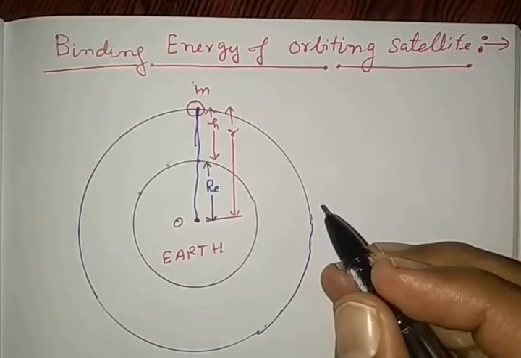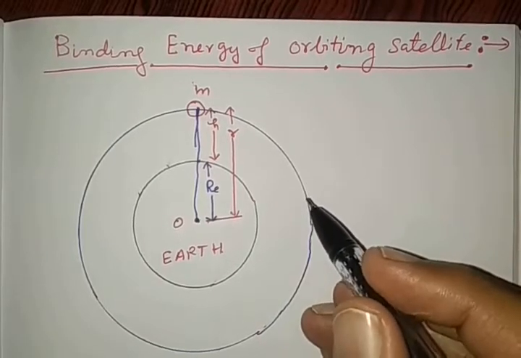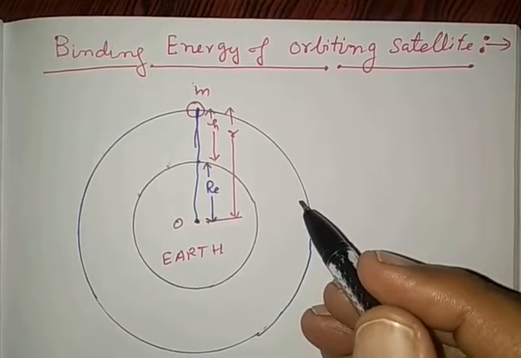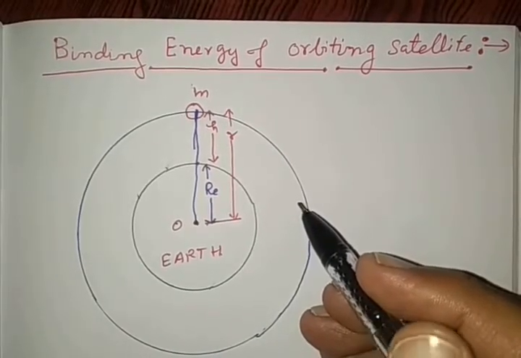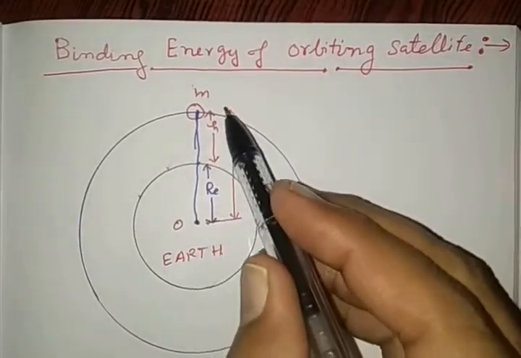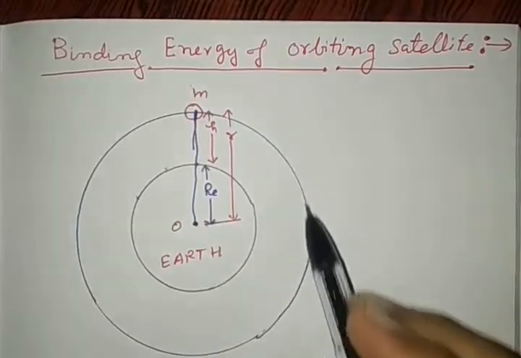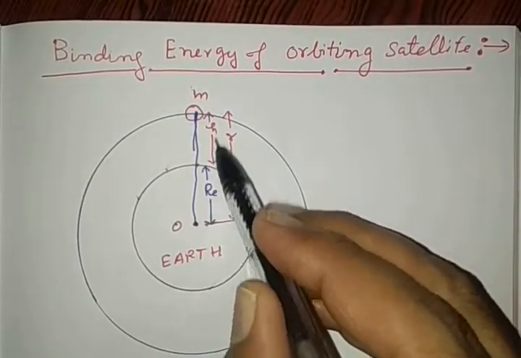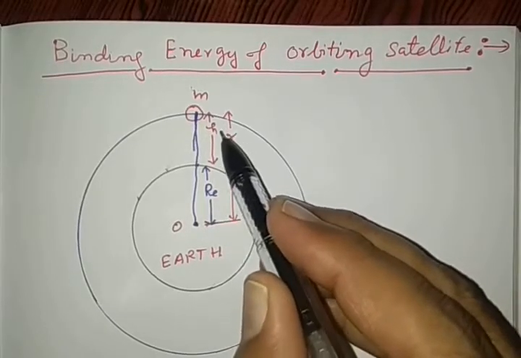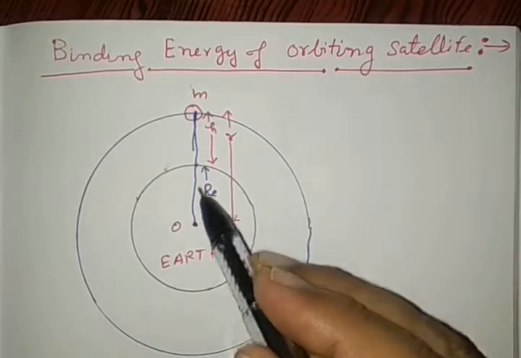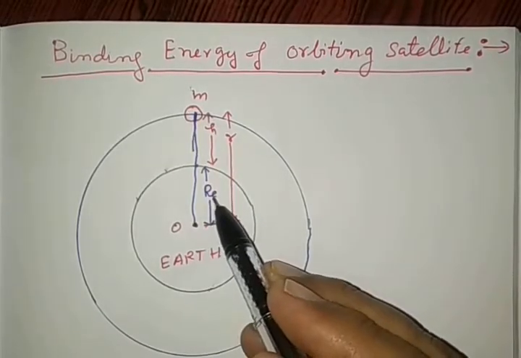Hello everyone. We are going to see the binding energy of a satellite moving around the Earth. Here in this case, we will see a satellite of mass m revolving around the Earth at height h above the Earth's surface. In this calculation, this height h is very small in comparison to the radius of Earth, Re.